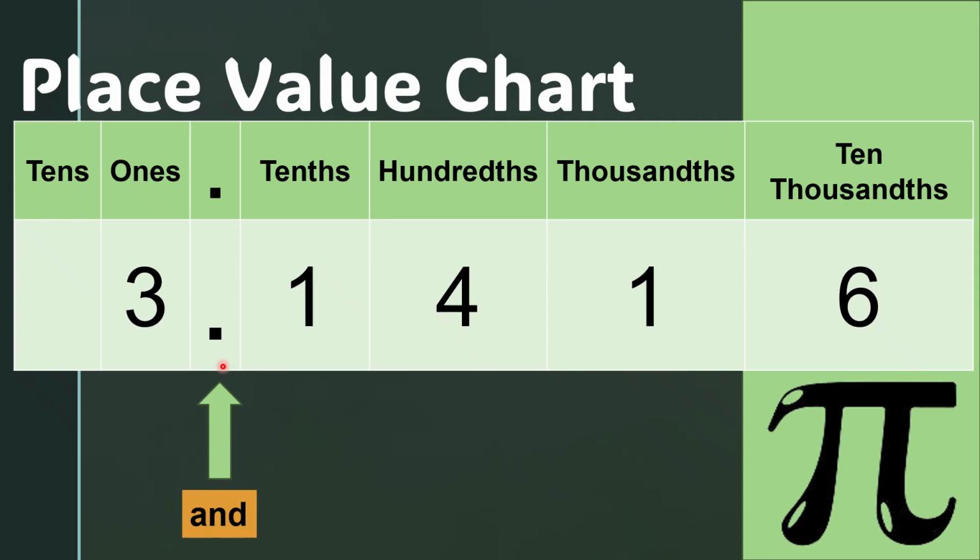Yes, we read the decimal point as and, A-N-D. 3 and 1,416 ten thousandths. That's how we read it. Okay? Again, 3 and 1,416 ten thousandths, because we're reading a decimal place.